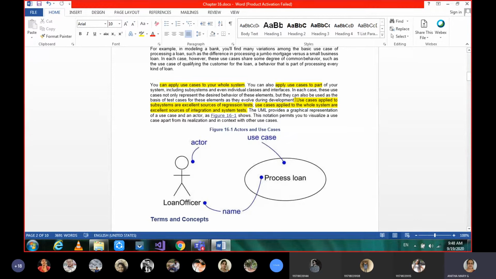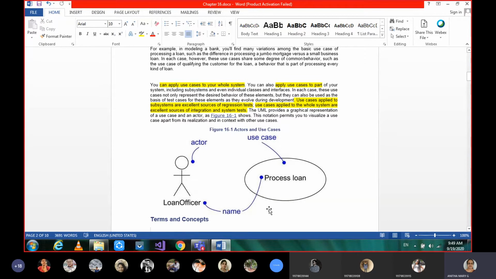Testing is nothing but validating, checking whether it's working properly or not. So that is what we are doing for subsystem regression tests, whereas for the whole system we are checking integration and system tests. Let's see some example given here.